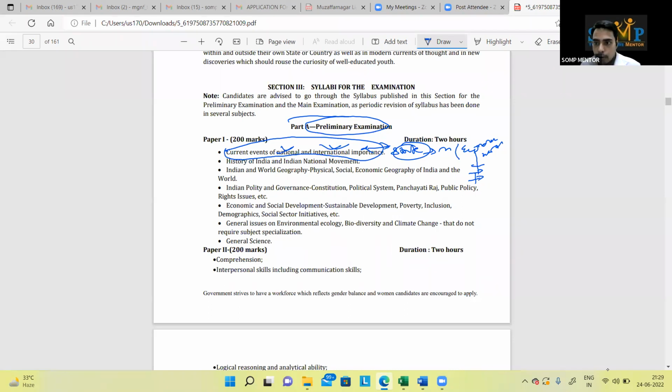People say, have you read globalization? So what is globalization different from other things? No, it is not like that. Fine. Now, history of India and Indian national movement. Nowhere does it mention that you have to read about Mesopotamia and all. There are certain similarities between Harappa and Mesopotamia that you should know, but it doesn't mean that you have to know about all the Mesopotamian rulers.